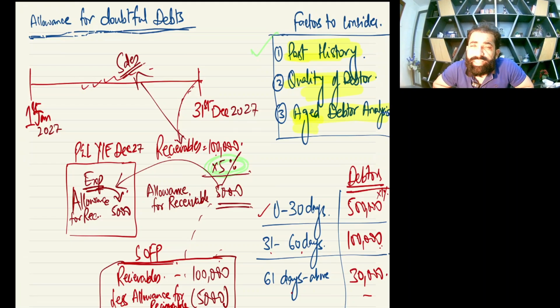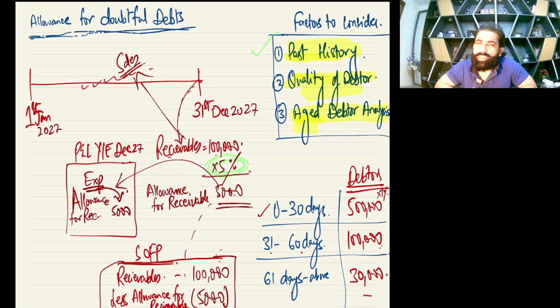Okay, the second thing is quality of debtor. Quality of debtor means the financial health of our debtors. If your debtors are extremely rich, with a very good background, like Apple or Google, just think, such big giant companies, will they destroy their goodwill for a few thousand dollars?